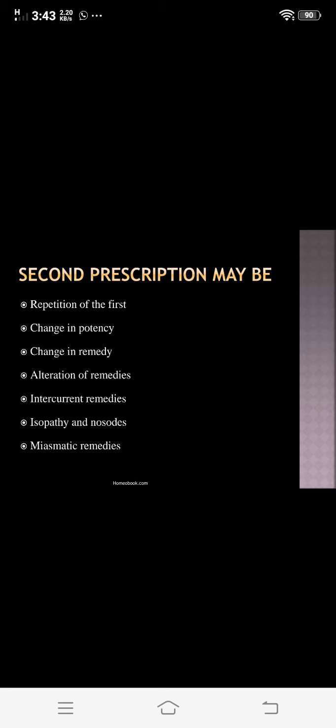So when you need the complementary remedies, in this, the first type is acute to chronic complementary, the second type is natural complementary, and the third type is acute to acute complementary. These are the different types of complementary remedies. So what is an example of an acute to chronic complementary remedy? Aconite is an acute remedy and its complementary remedy is sulfur, which is a chronic remedy. So aconite has a chronic complementary remedy, sulfur.